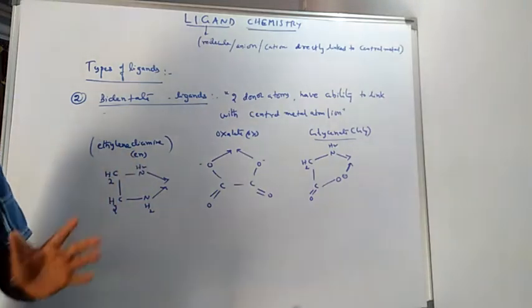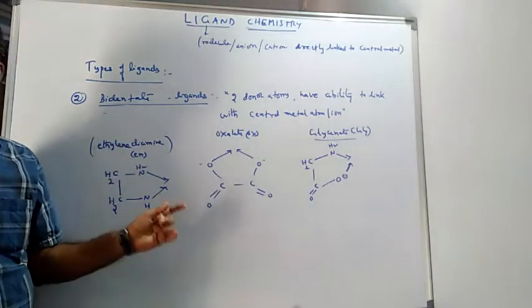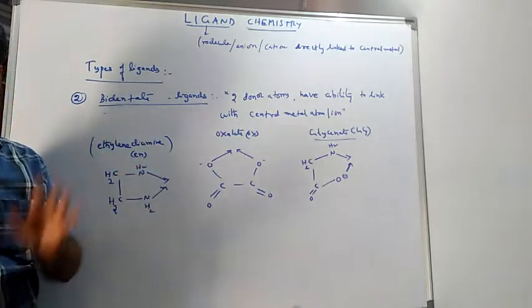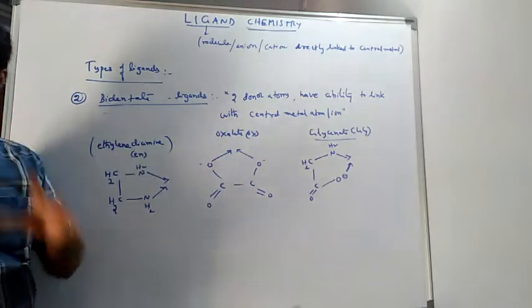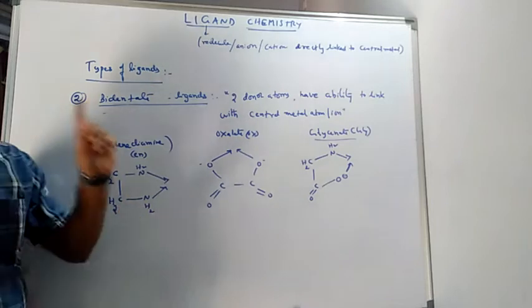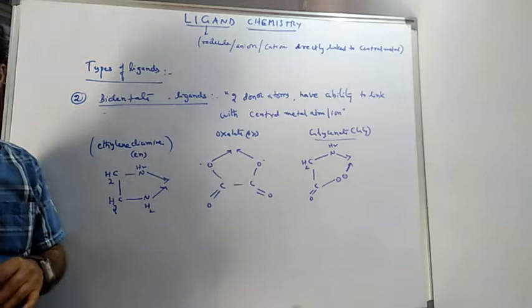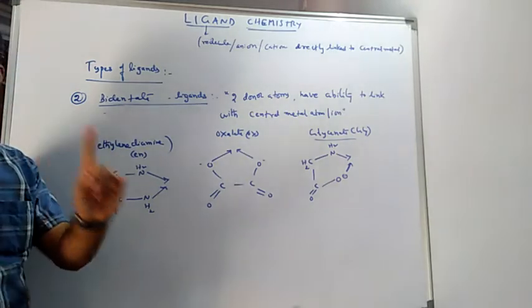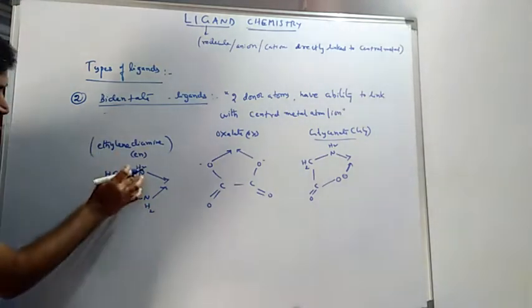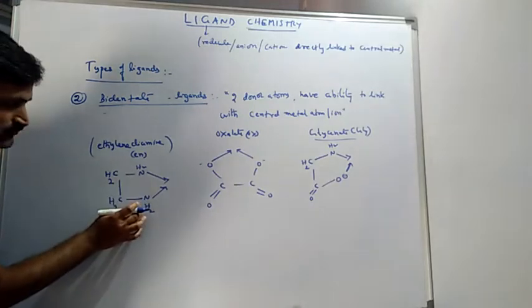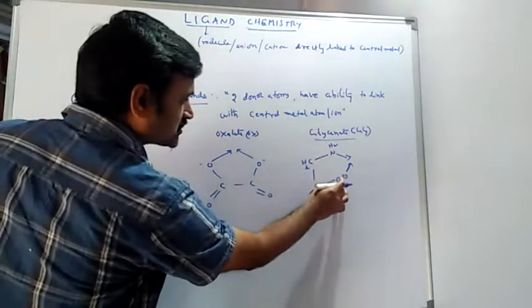So what we noticed is that in bidentate ligands we have a different kind of identification: bidentate ligands in which the coordinating groups are the same are called symmetrical ligands. Nitrogens are there, they are the same. Here nitrogen and oxygen are there, they are different.